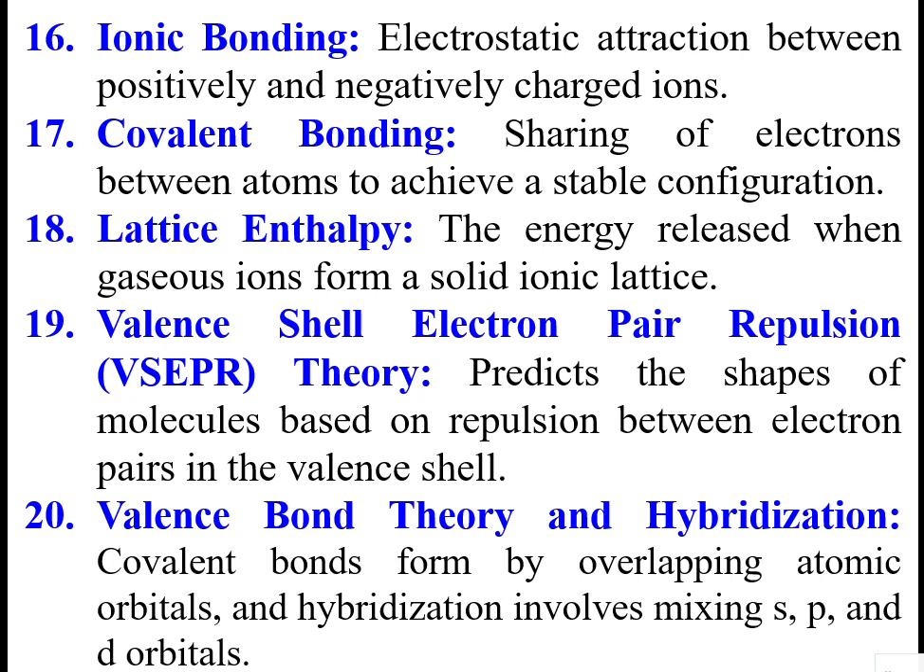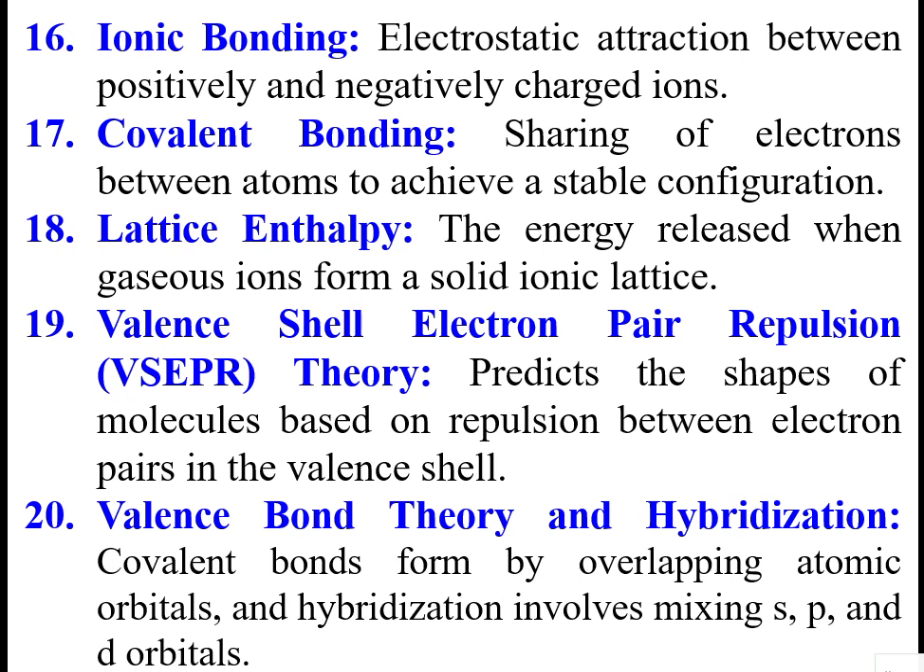Ionic bonding is nothing but the electrostatic bond between positive and negatively charged particles. Covalent bonding is sharing of electrons between atoms to achieve a stable configuration. In coordinate covalent bonding, a pair of electrons is shared by one atom and the other atom also. As a result, they form a bond called a covalent bond. Lattice enthalpy is the energy released when gaseous ions form a solid ionic lattice. Ionic lattice is nothing but a different arrangement of the molecules or atoms.